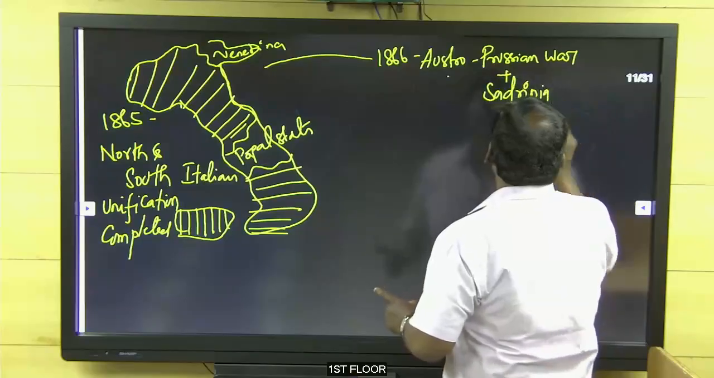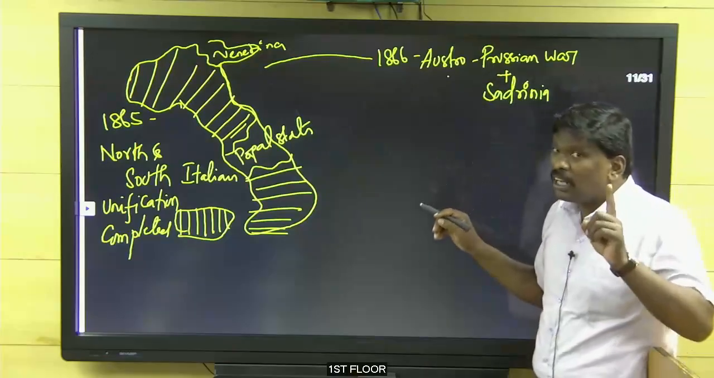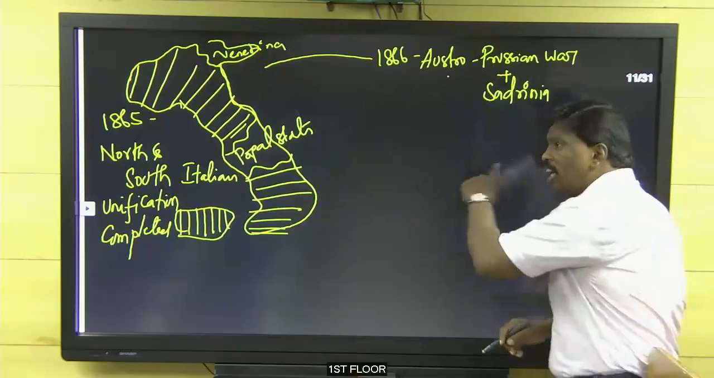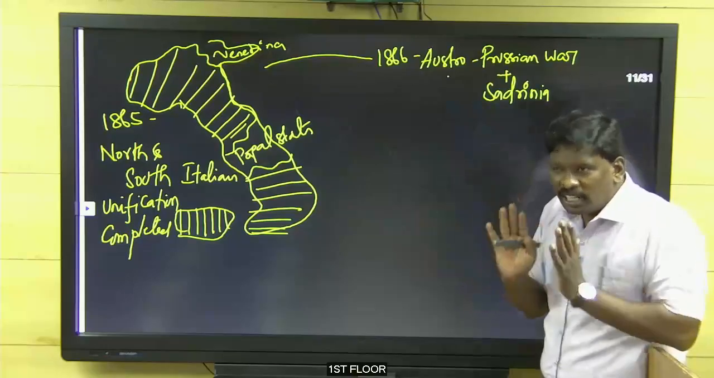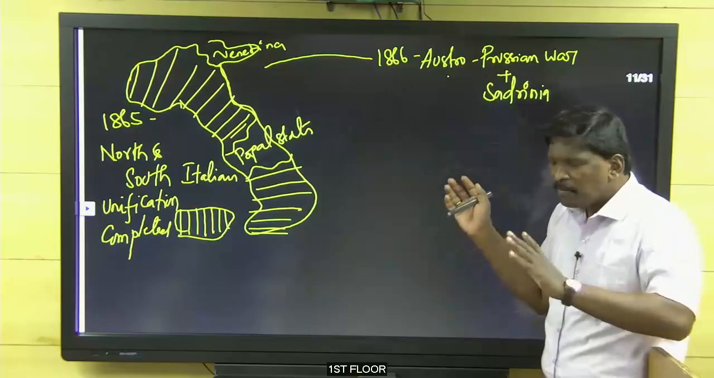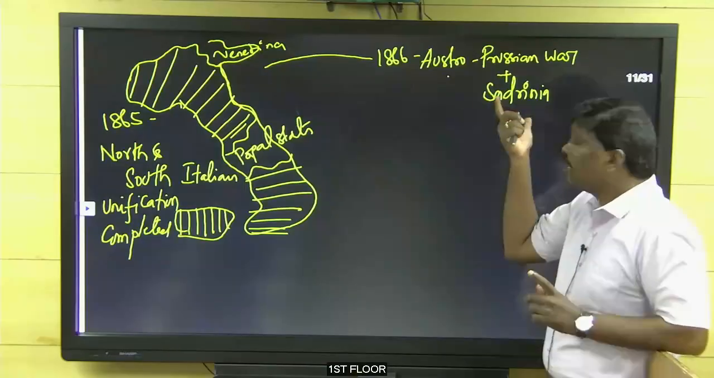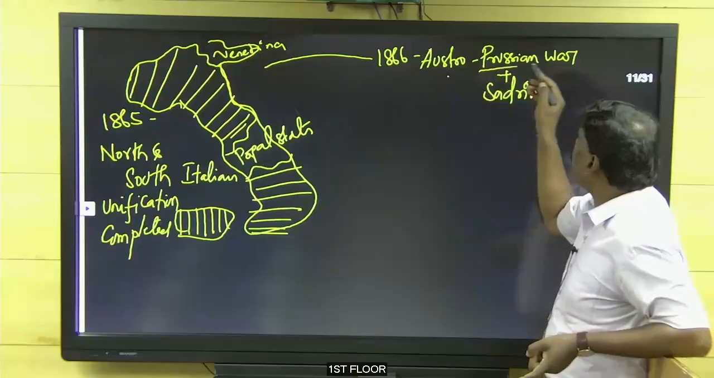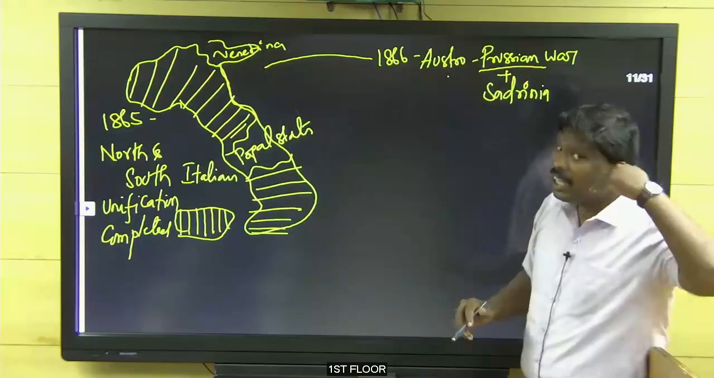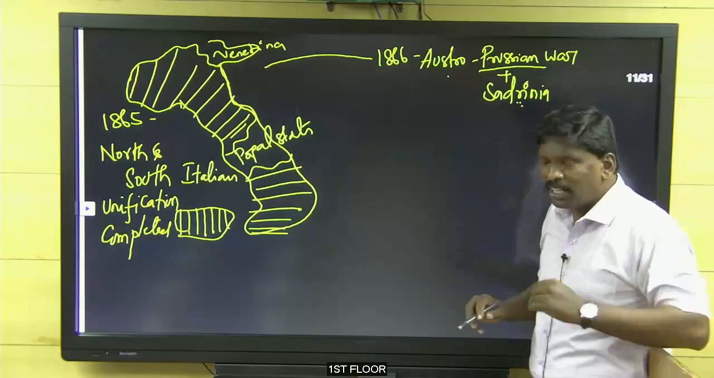I never told about Sardinia in the German unification, but here I have to tell it because we are seeing the Italian unification. In the Italian unification, Sardinia is important, but in the German unification, only Prussia is important. That's why I never told anything about Sardinia there. Clear? Now you can understand it.